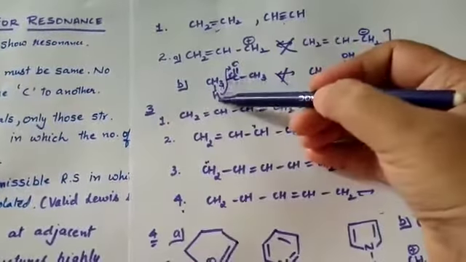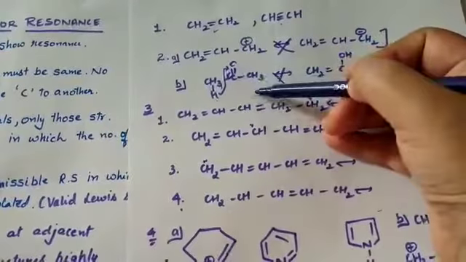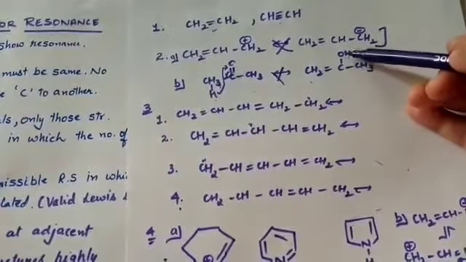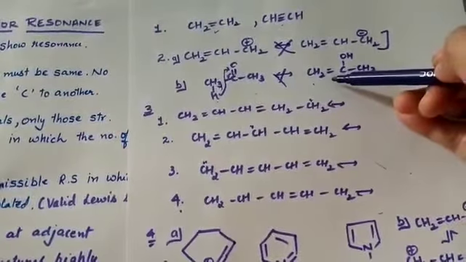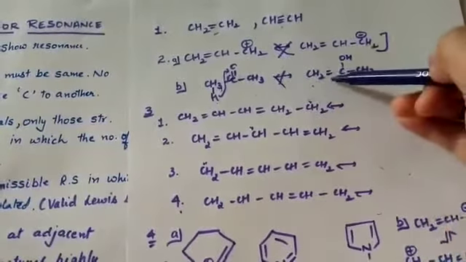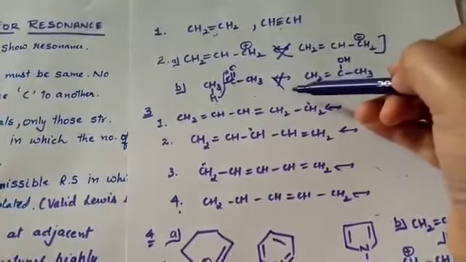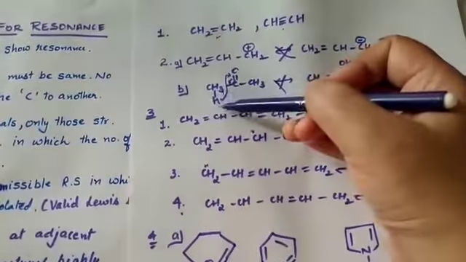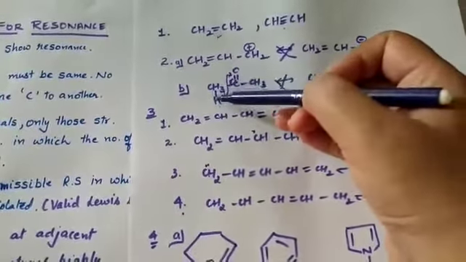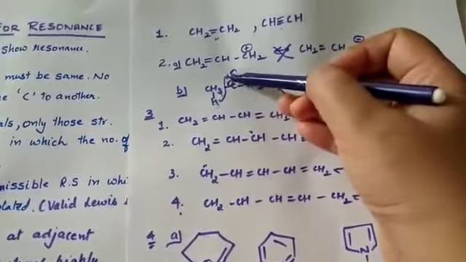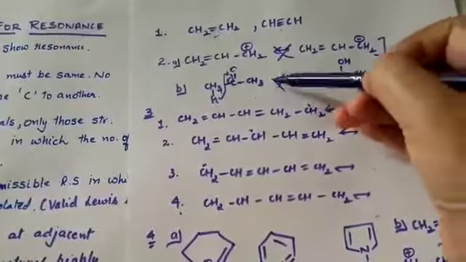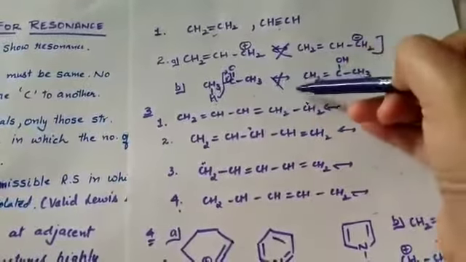Now let's look at this example. It is CH3 CHO, CH3, CH2 double bond COH and CH3. These are also not resonating structures. These are tautomers or they are isomers, but they are not resonating structures because there is a complete change of place of a hydrogen atom from this to this. So we cannot say that these two are resonating structures.